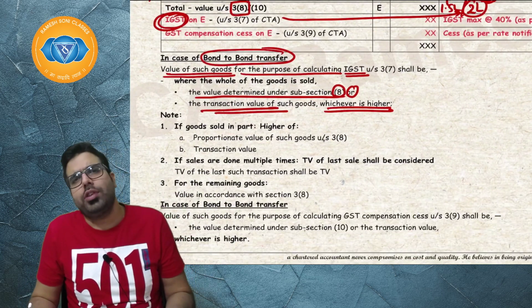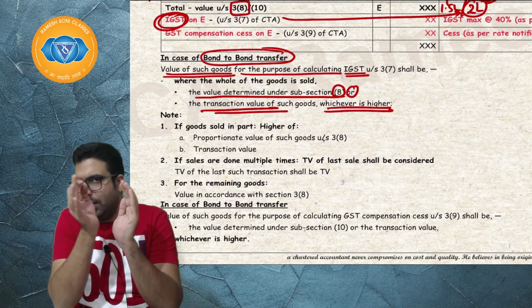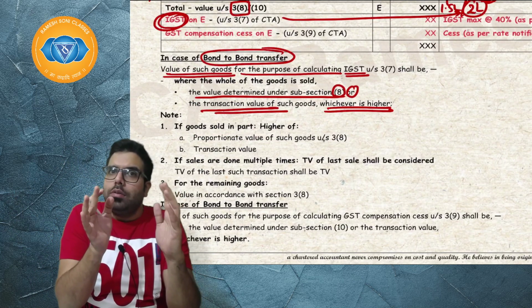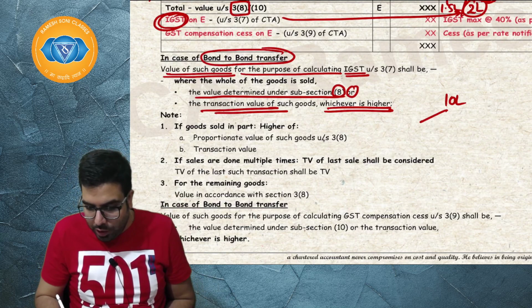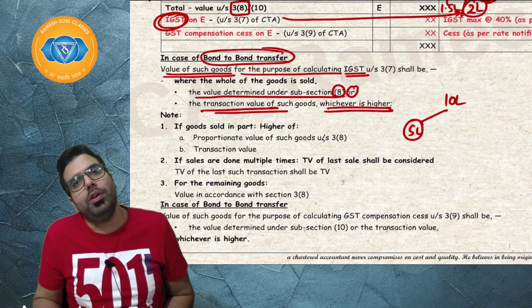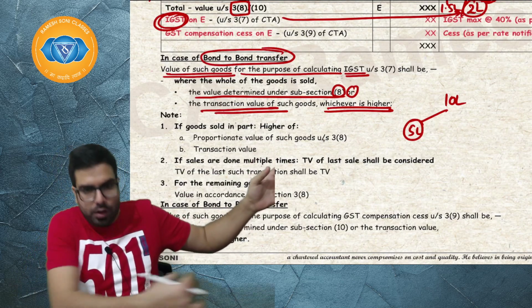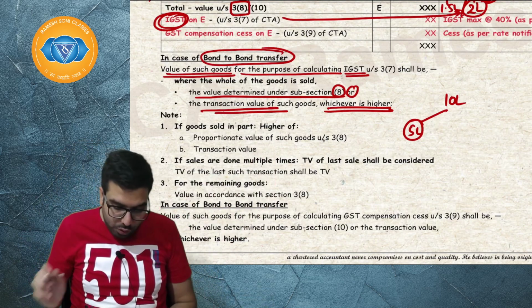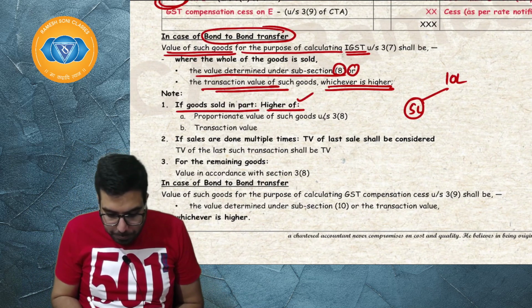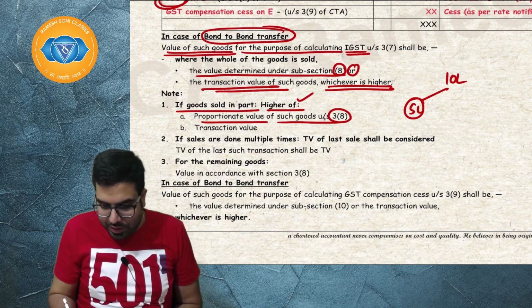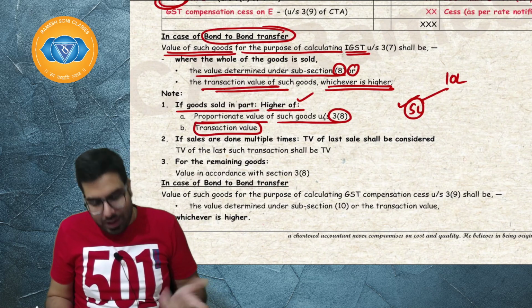Supposing goods are sold in part. For the part, you will charge IGST on the value under 3.8. Supposing goods worth 10 lakh were imported, and only goods worth 5 lakh which were in the warehouse are sold. The remaining goods worth 5 lakh are not sold while in the warehouse. In that scenario, if goods are sold in part, it is the higher of the proportionate value under 3.8, basically 5 lakh rupees, and the transaction value.